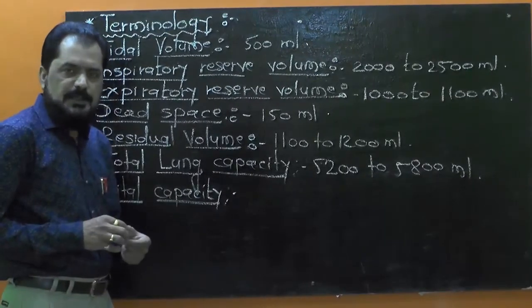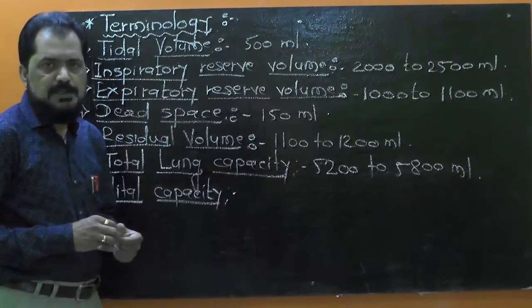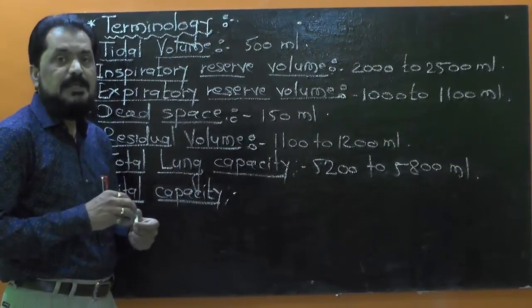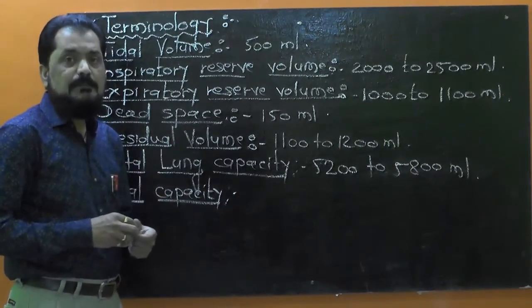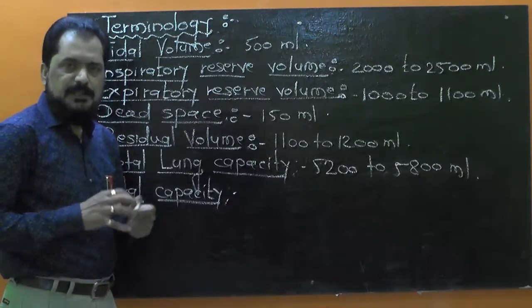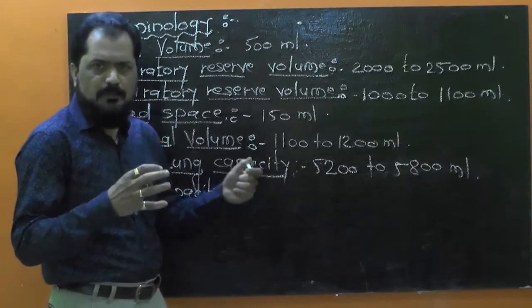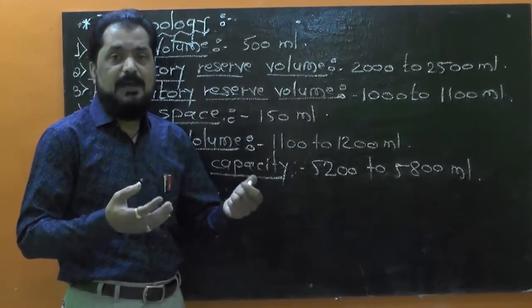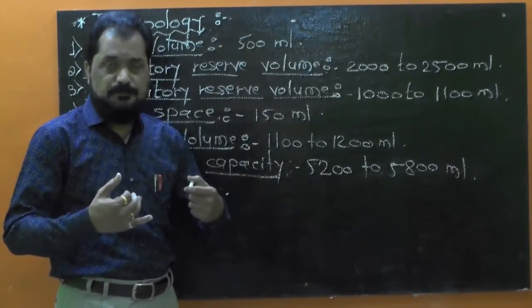Vital capacity is defined as the maximum volume of air that can be exhaled after maximum inspiration. It is the volume of air which can be exhaled after maximum inspiration.